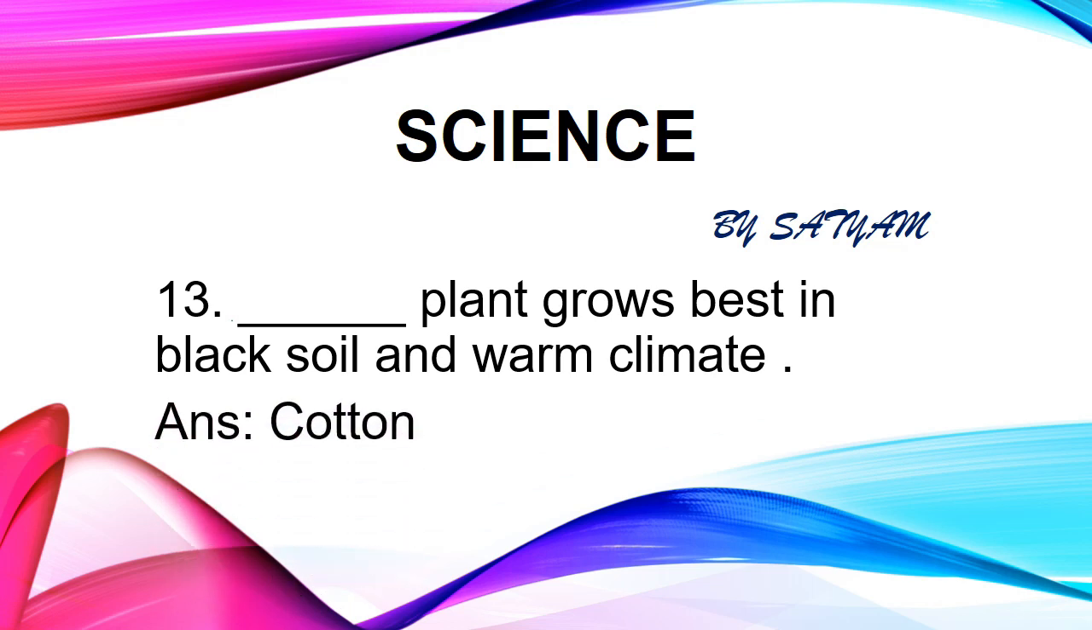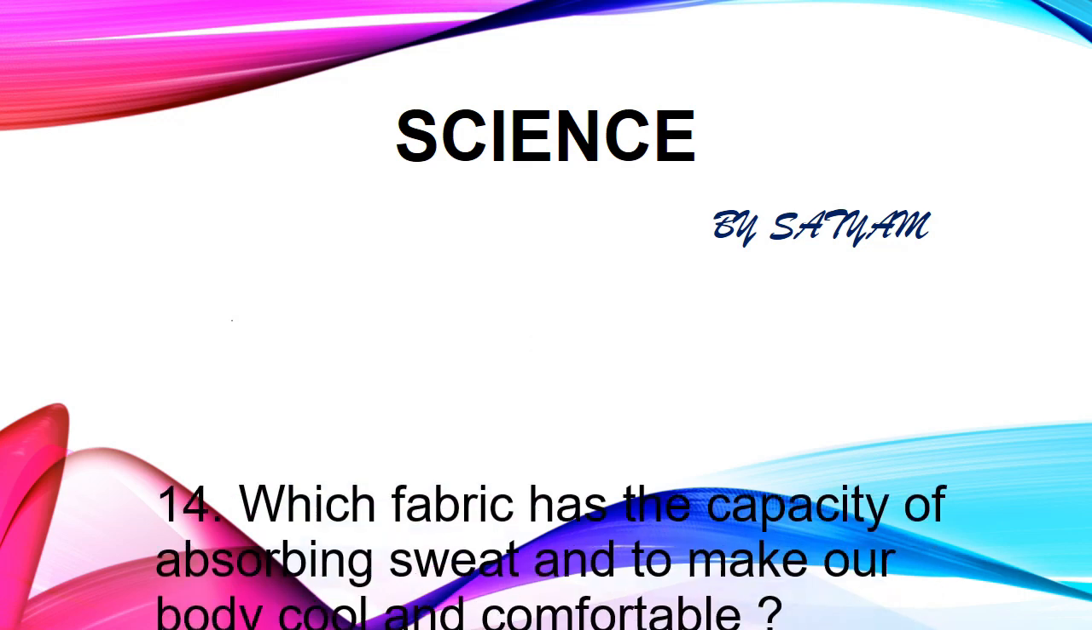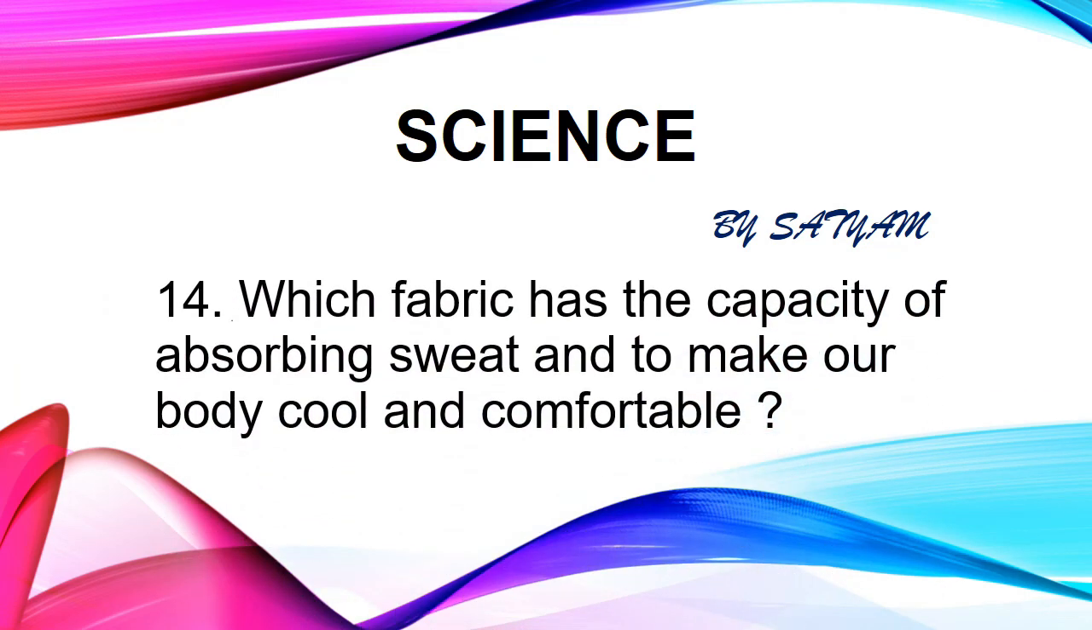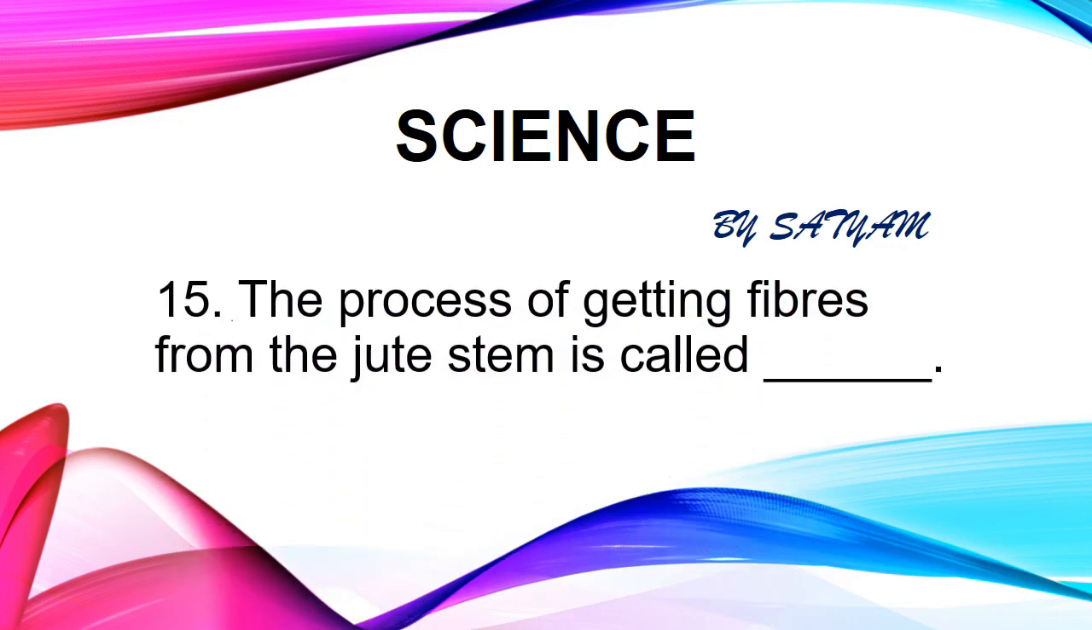The next question is, dash plant grows best in black soil and warm climate. The answer is cotton. Cotton is obtained from the fruit of the cotton plant. Gujarat is the leading cotton growing state, followed by Maharashtra. The next question is, which fabric has the capacity of absorbing sweat and making our body cool and comfortable? The answer is cotton.